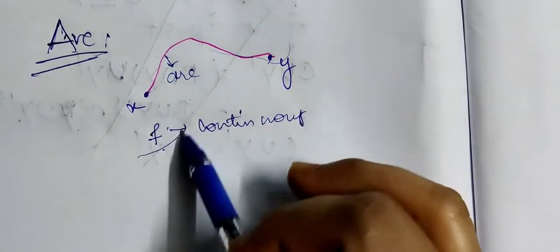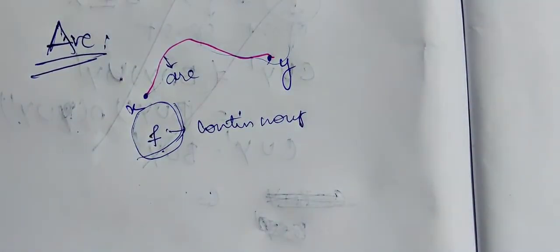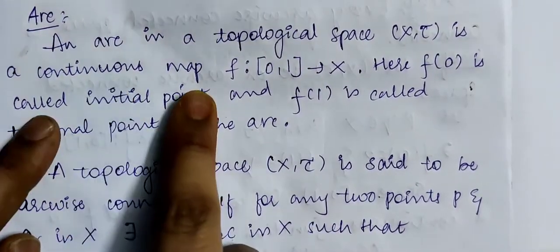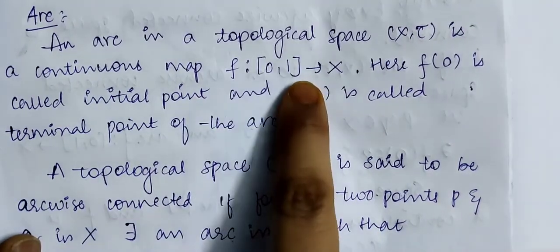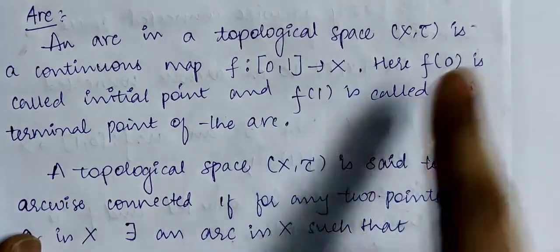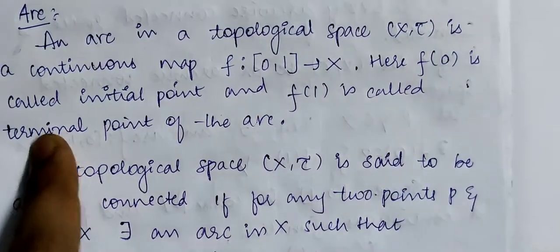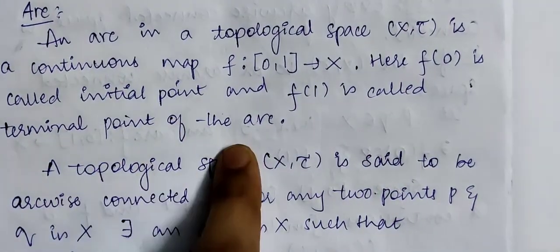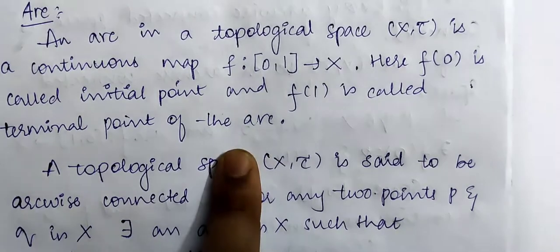Now from where to where is this arc defined? Now I say an arc is a continuous mapping f from [0, 1] to X, where f of 0 is called the initial point and f of 1 is called the terminal point of the arc.